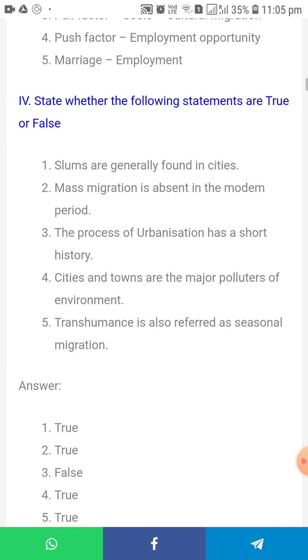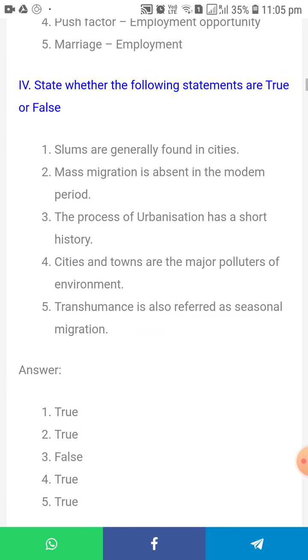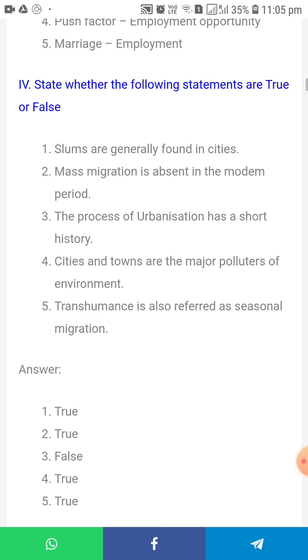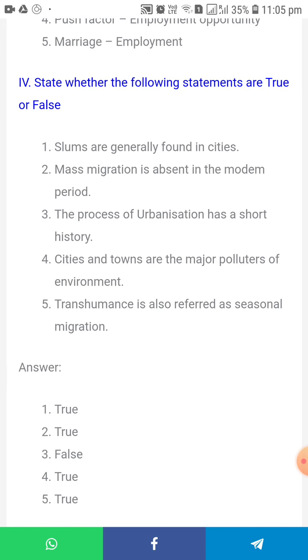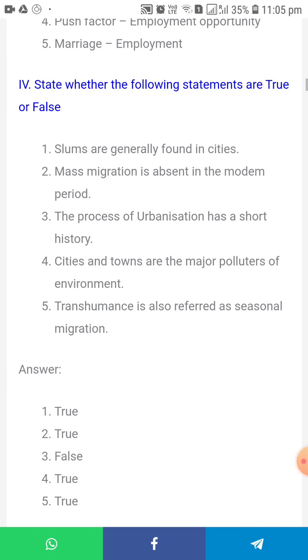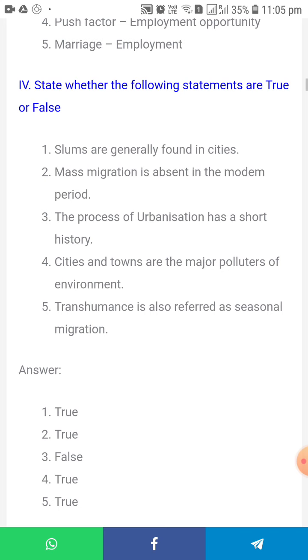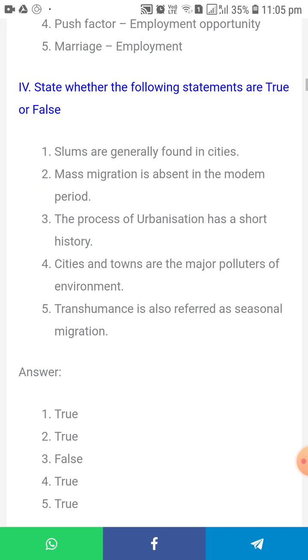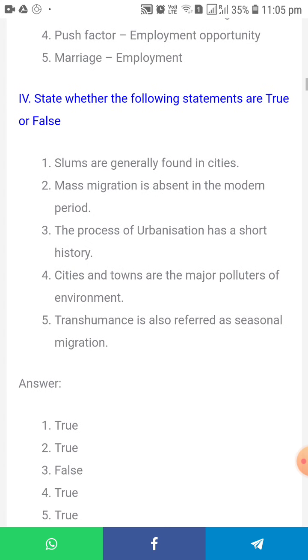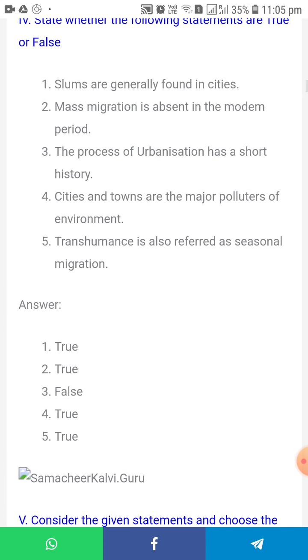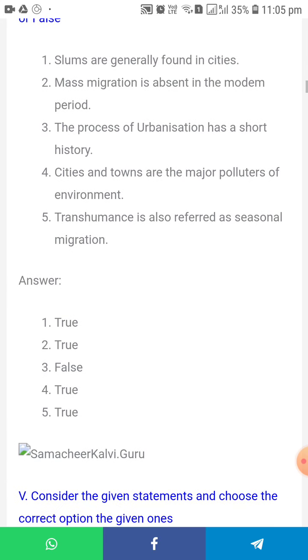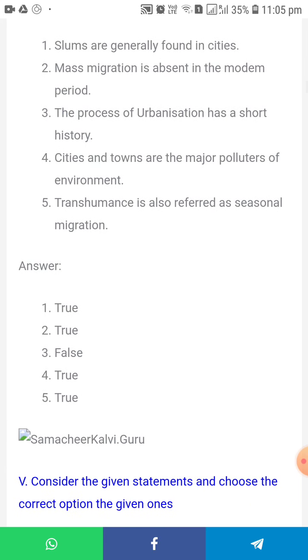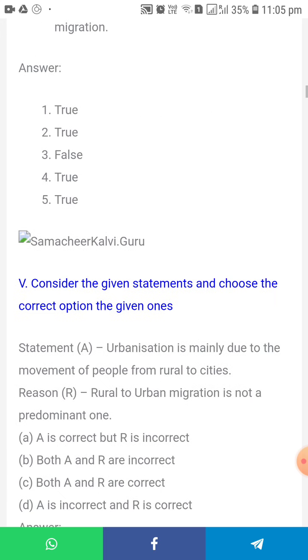State whether the following statements are true or false. Slums are generally found in cities. Correct? Yes, true. Mass migration is absent in the modern period. True or false? Yes, true. The process of urbanization has a short history. Is it correct? No, it has a long history. It's false. Cities and towns are the major polluters of the environment. Is it correct? Yes, so true. And transhumance is also referred to as seasonal migration. So correct or wrong? It's true.